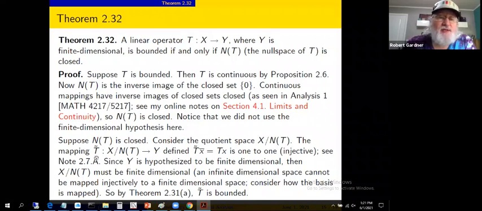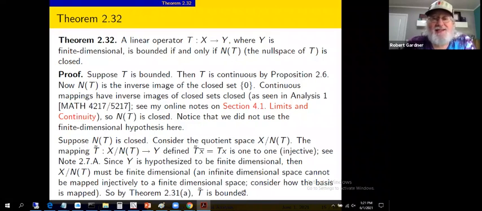And then we have T tilde mapping a finite dimensional space into a normed linear space, which by the way is also finite dimensional. Theorem 2.31 part A that we just looked at showed us that that implies boundedness. So if the domain is finite dimensional, then such a linear operator is bounded.